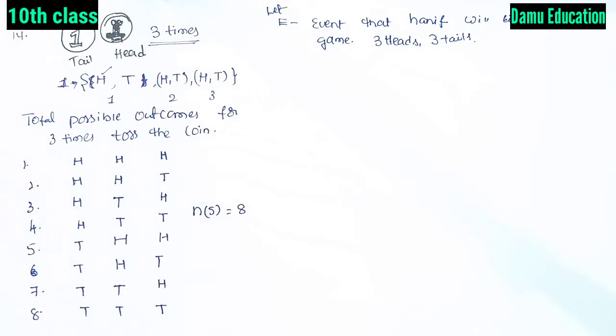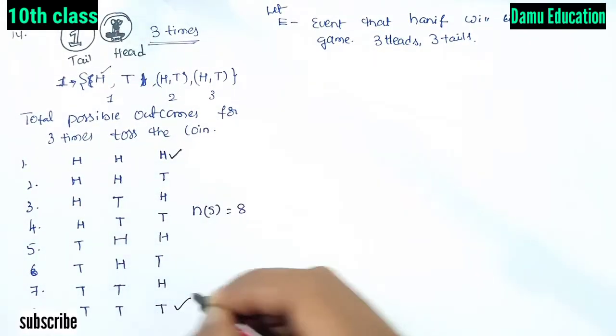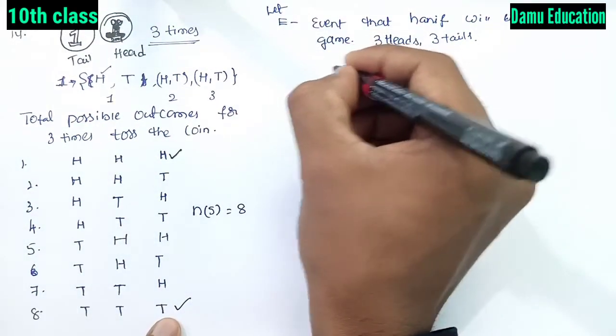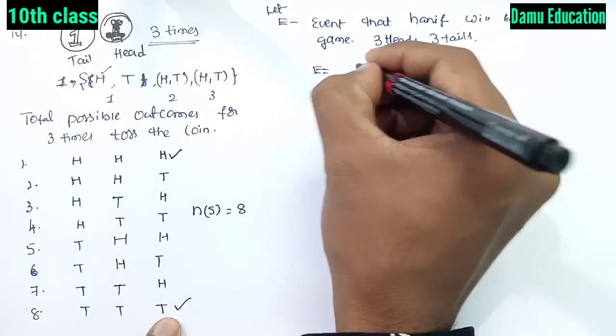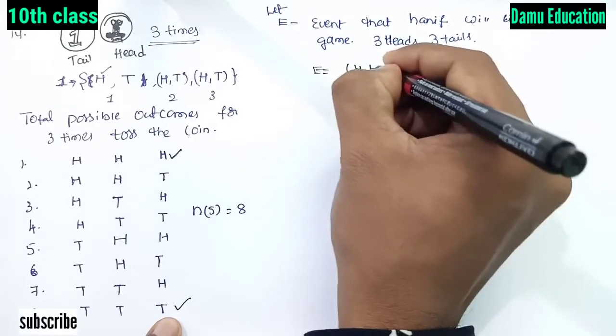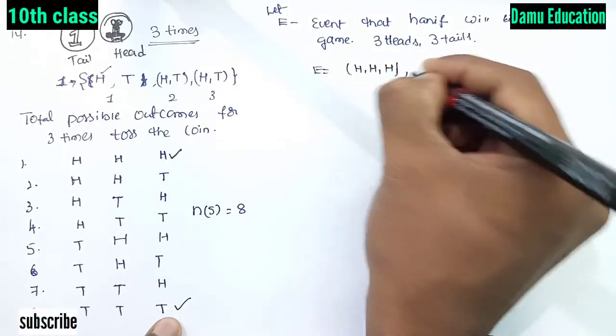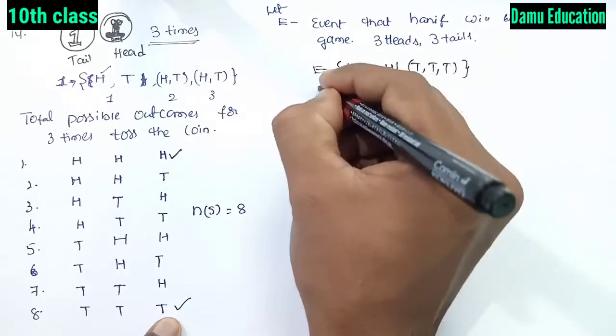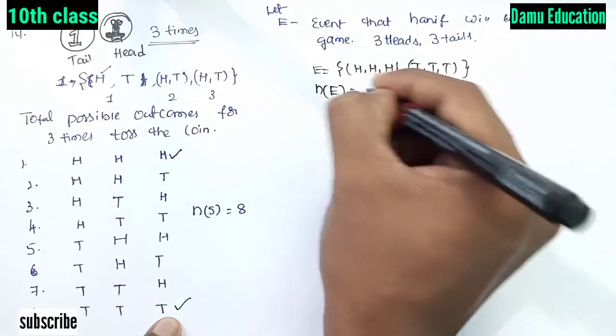So what are the cases here? 3 heads and 3 tails, these are the 2 cases. In the sample space, the event will be H, H, H is the first one, then T, T, T is the second one. So N of E will be equal to 2.